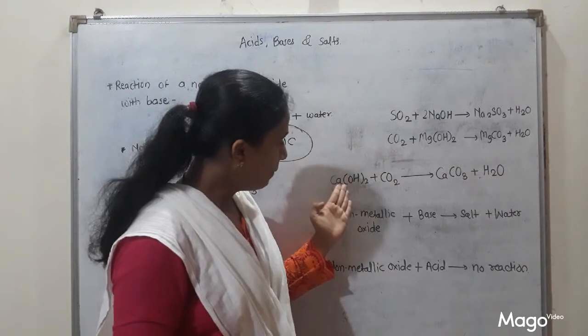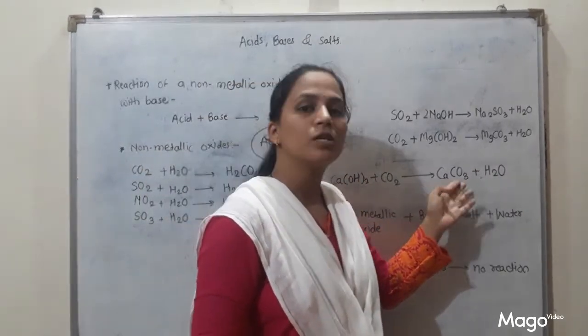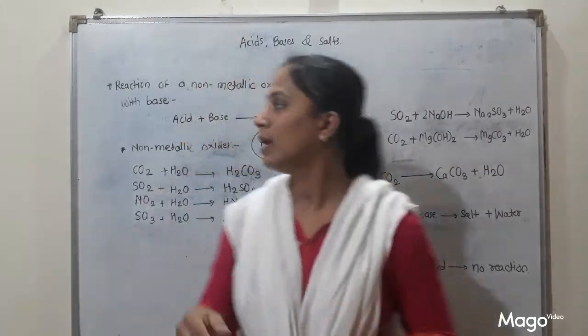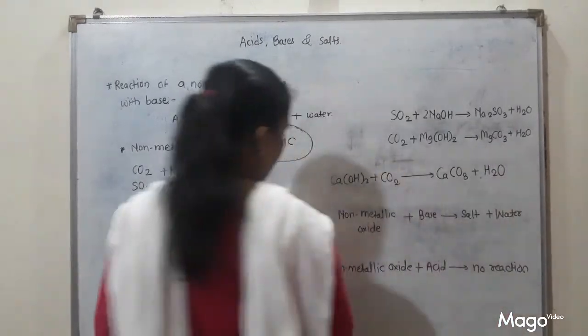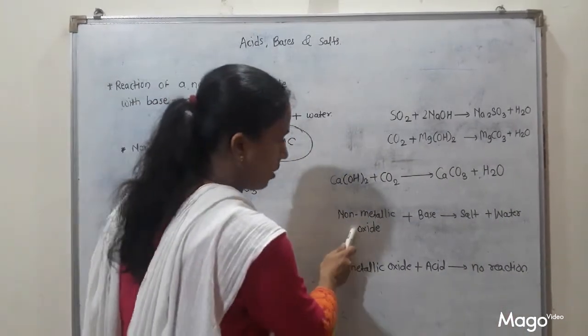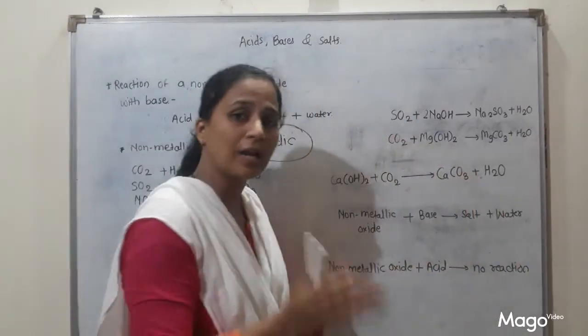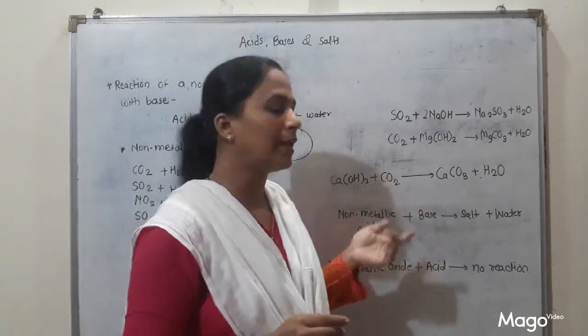So base plus acid forms salt and water. The basic general reaction for non-metallic oxides is the same. What is the basic reaction? Non-metallic oxides react with base, they form salt and water. This is the general reaction. And what is the reaction for the activity given in your textbook?